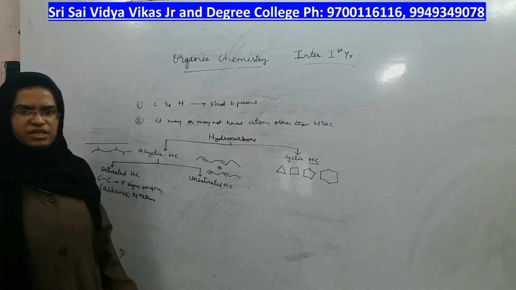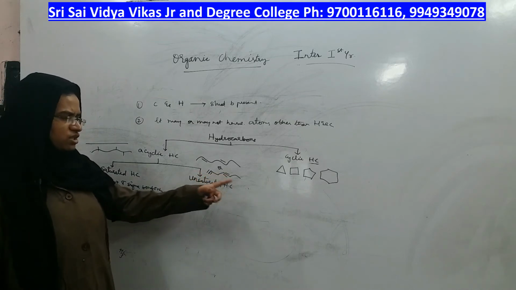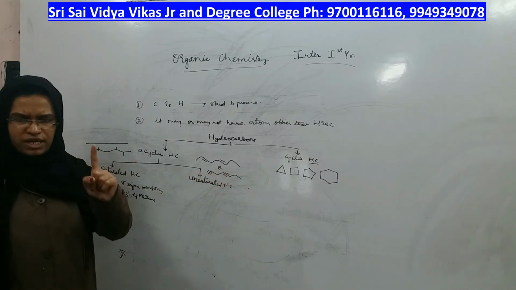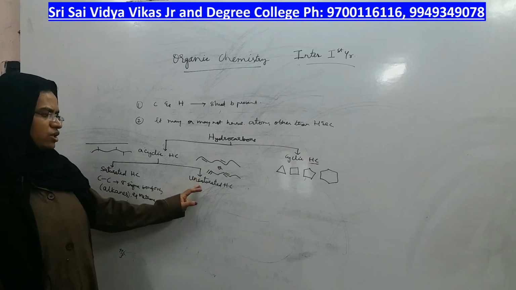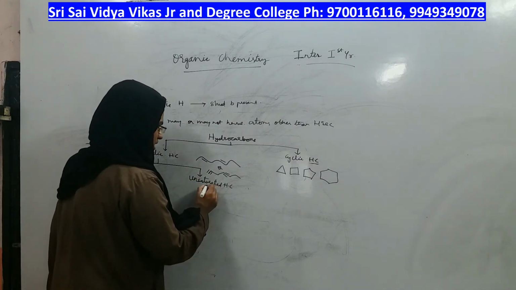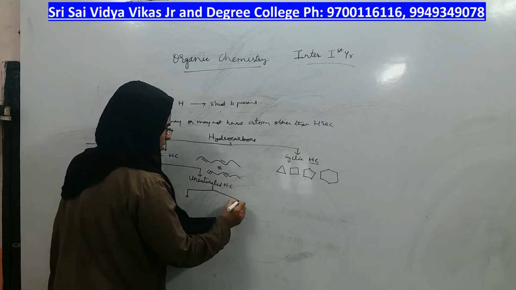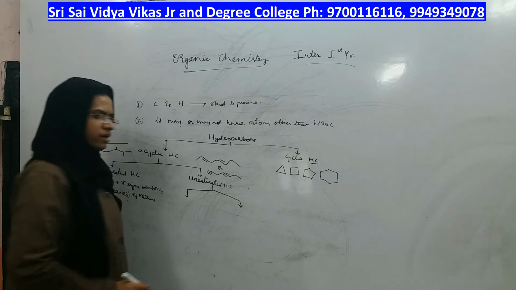Multiple bond can be a double bond or a triple bond. Not necessarily 2 or 3 or 4, even if it has one multiple bond also, it will be called unsaturated hydrocarbons.